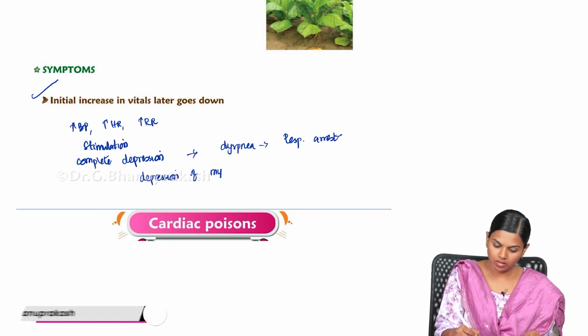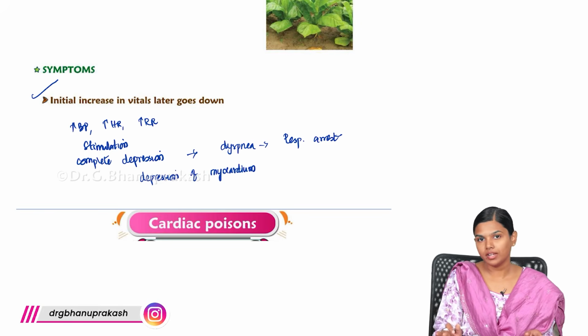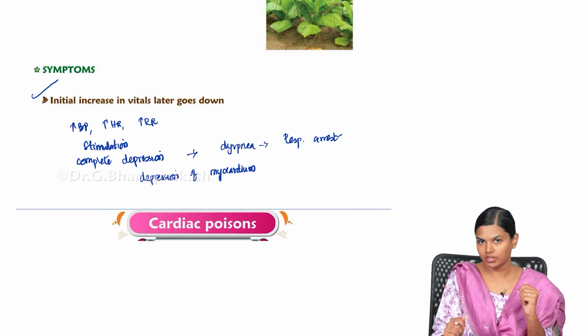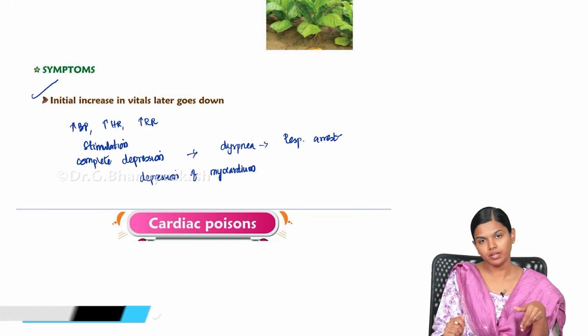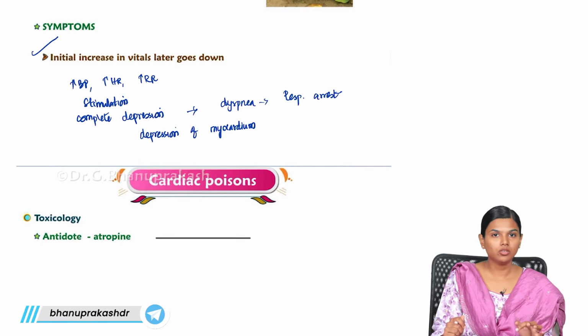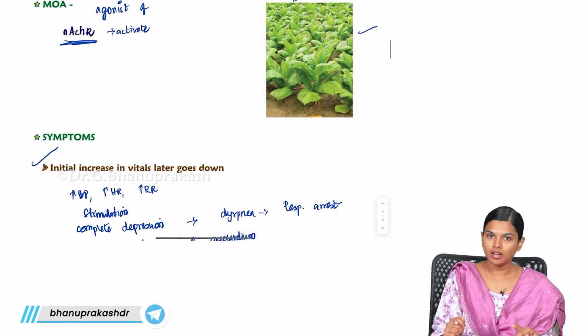Depression of myocardium. Because of that, they will die because of heart failure or respiratory failure. So this nicotine, through the nicotinic receptor, will activate everything. There will be constant firing, initial stimulation will happen, after that everything will be depressed, leading to cardiac failure and respiratory failure. And the active principle that leads to this is nicotine and anabasine.